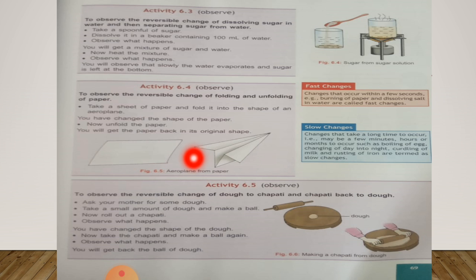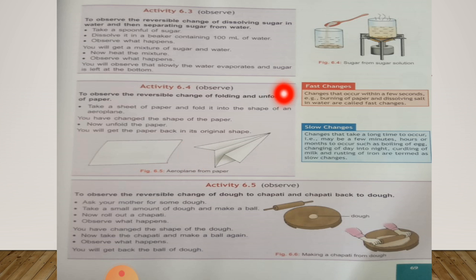So, in this activity, we have seen that if a paper is made by folding an aeroplane, then by unfolding this paper, we will get the paper in its original shape.